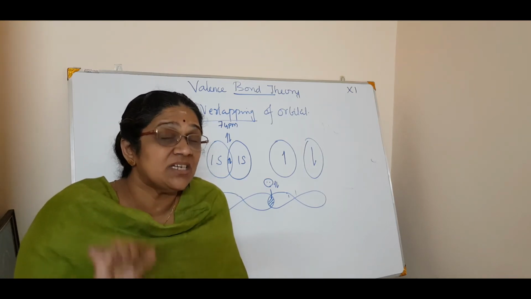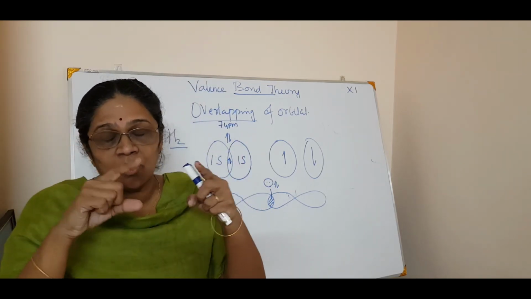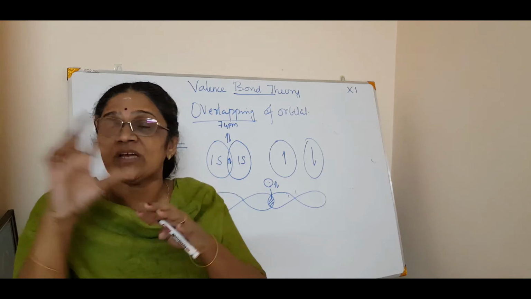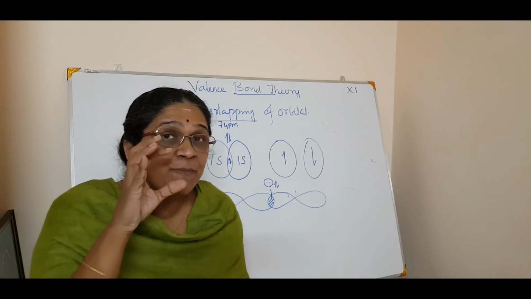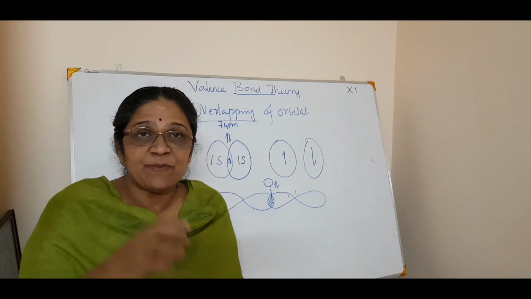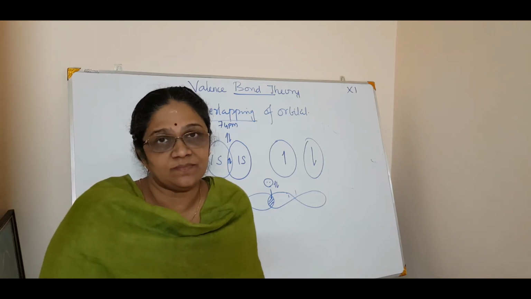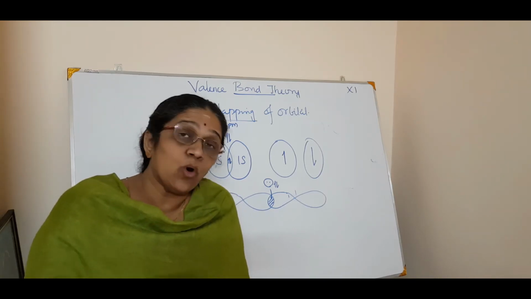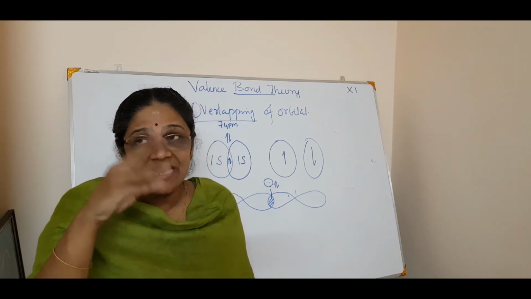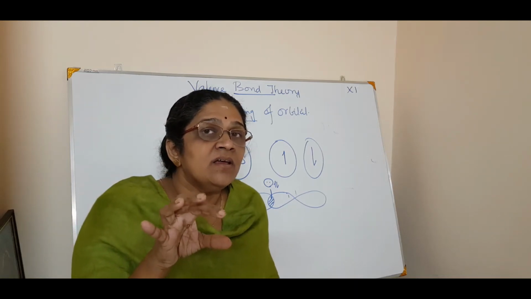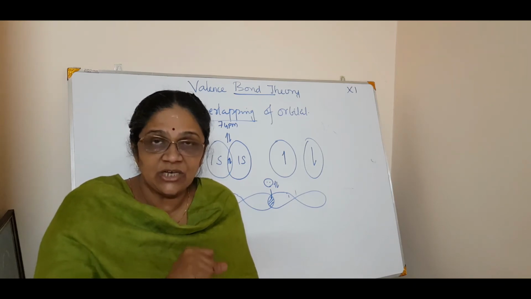What do you mean by directional? It is very important. Directional means that not all these orbitals, in whatever direction, can have overlapping and form a bond. No. There are certain specific rules by which the directions play a very important role. That is why we say the direction of the orbitals or the direction of the bond is also important with the geometry of the molecule. Very important. I will tell you why.